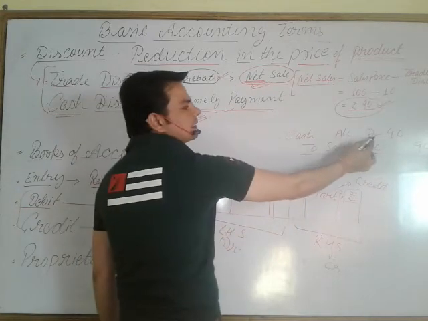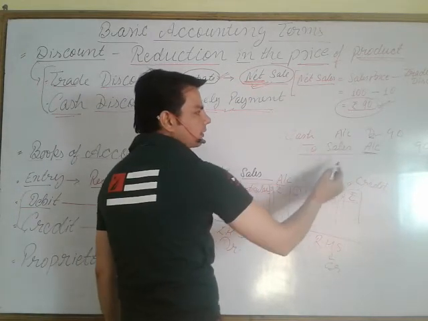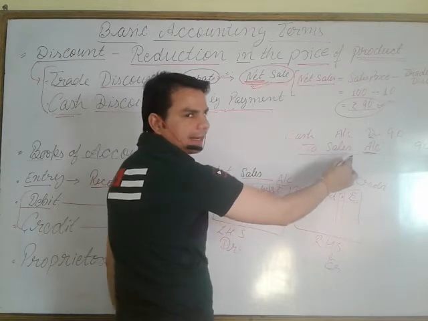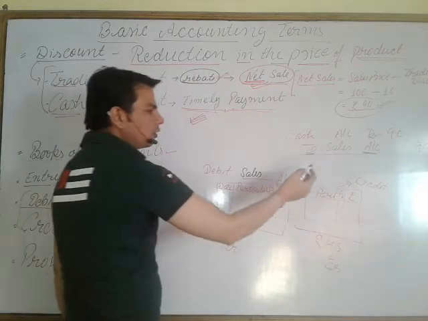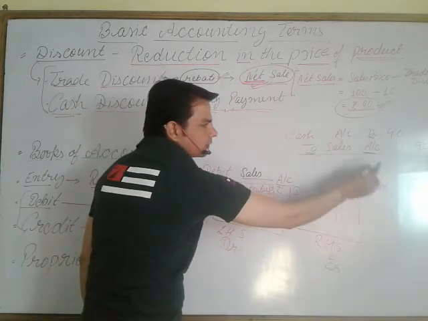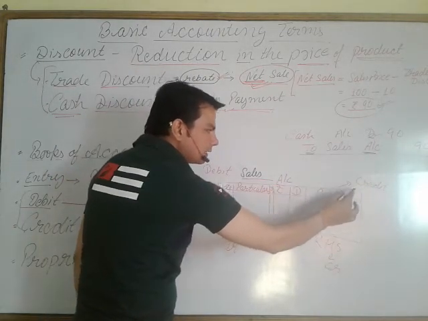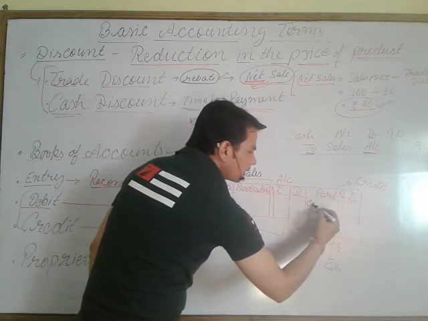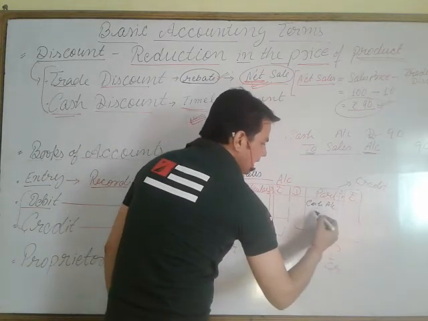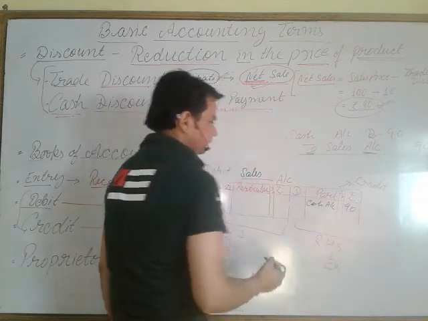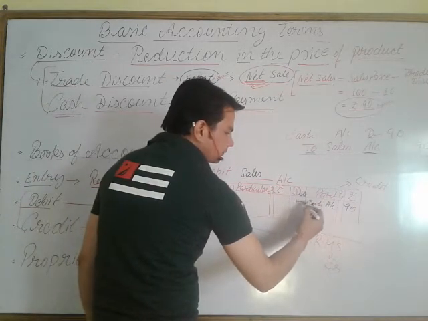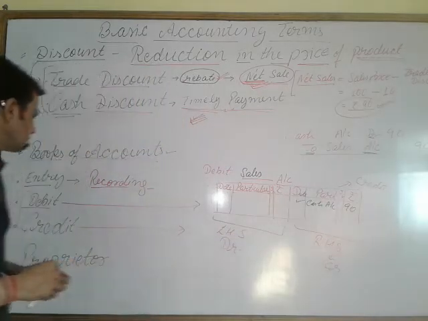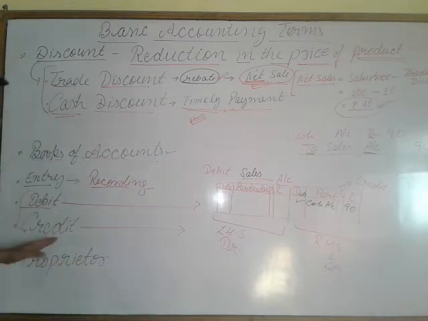Cash account is debit, so we write DR, debit in short form, but we don't write the word credit. Simply we write to sales account. Sales account is credit, so write it on the credit side: by cash account, rupees 90. Here we write the date.